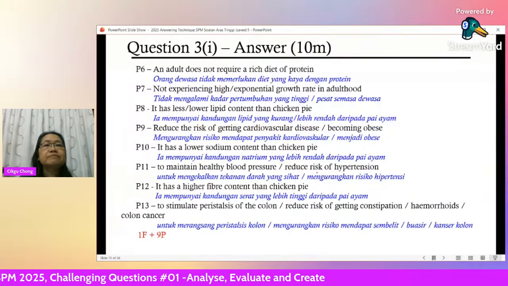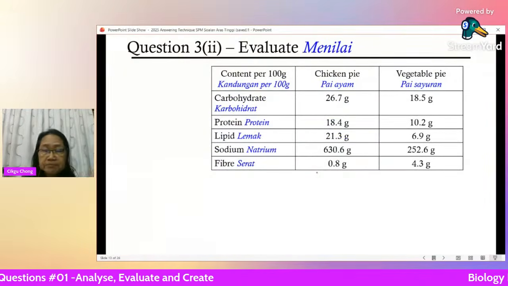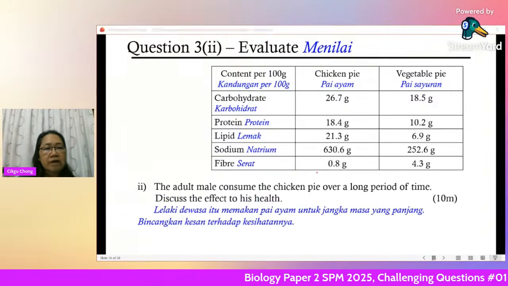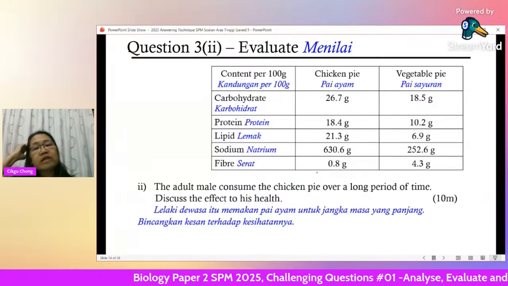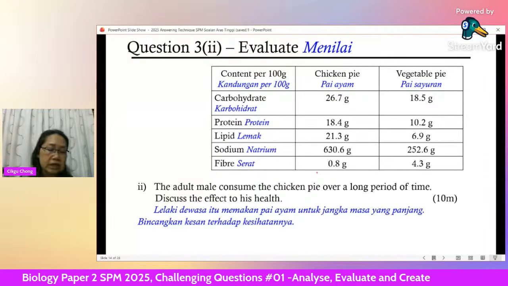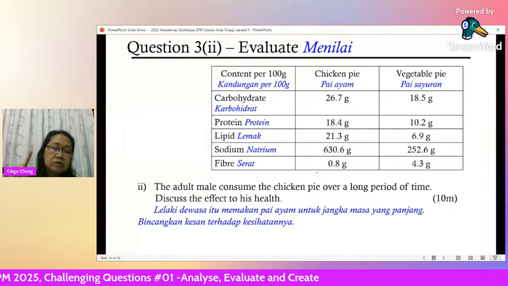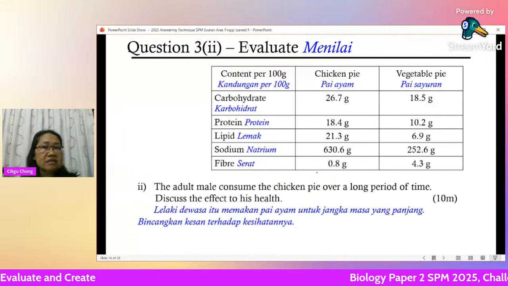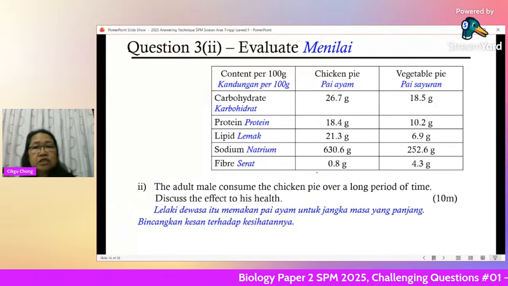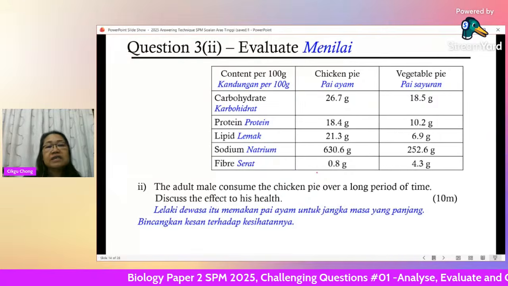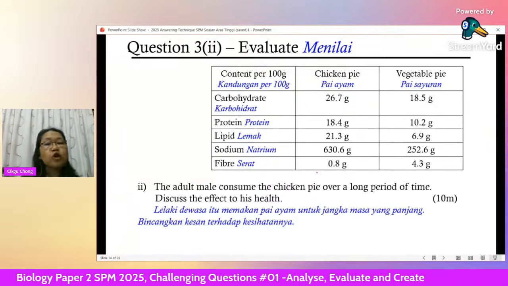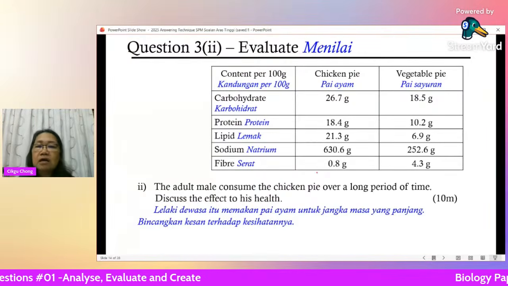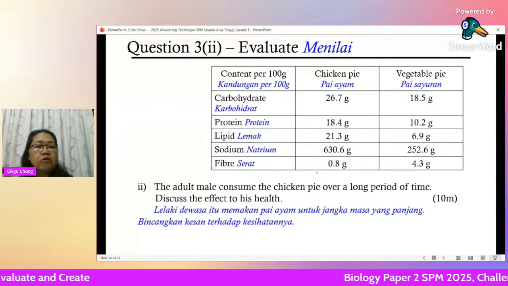Okay, second question, based on the same stimulus. Now the question says, the adult male consumes the chicken pie over a long period of time. Let's say this adult male, 50 years old with a BMI of 28, doesn't listen to your recommendation of picking the vegetable pie. Let's say he takes chicken pie for a long period of time. Discuss the effect on his health of taking a lot of chicken pie over a long period of time.